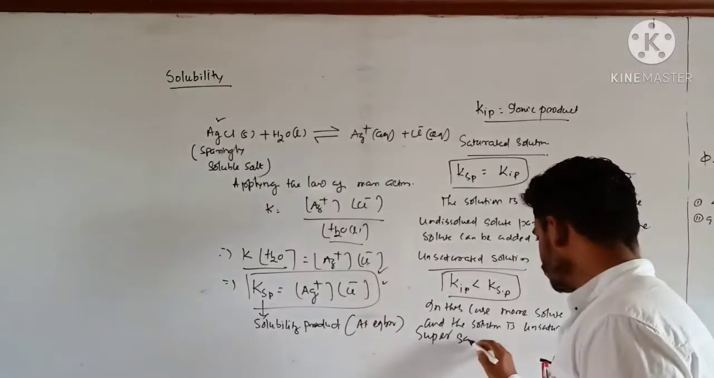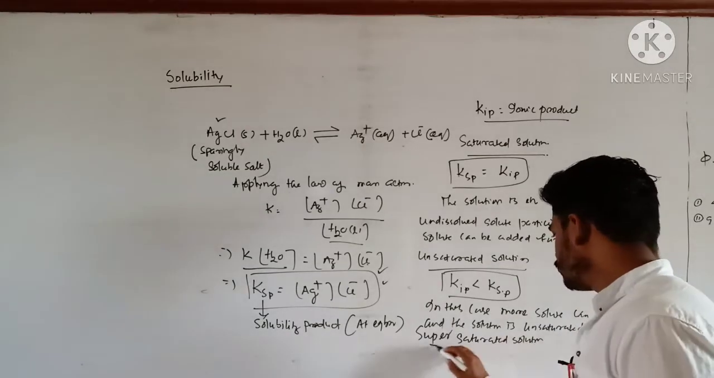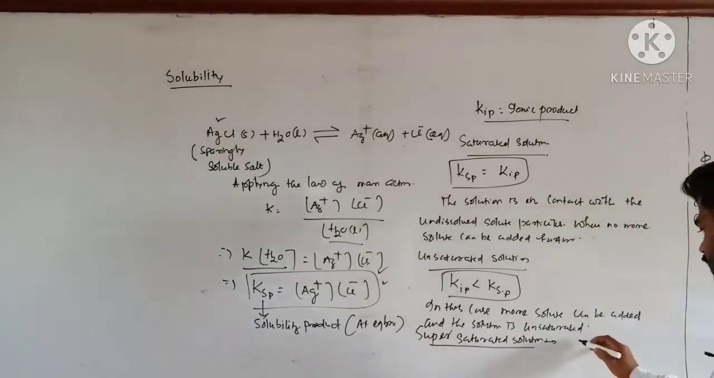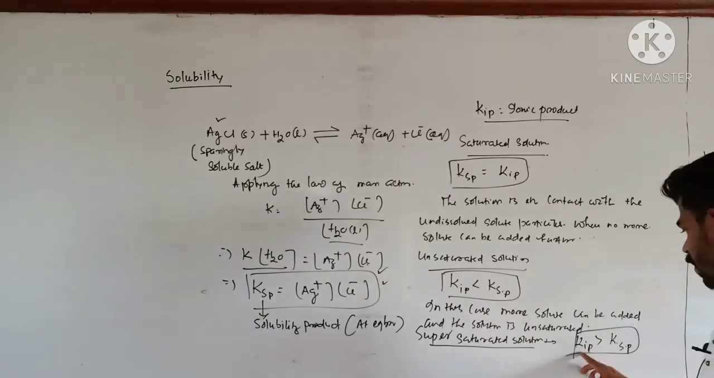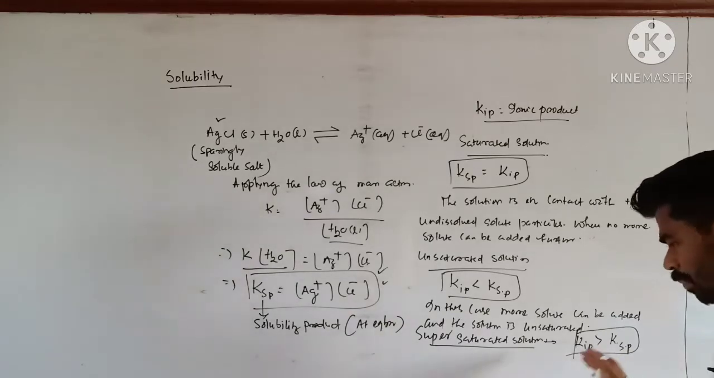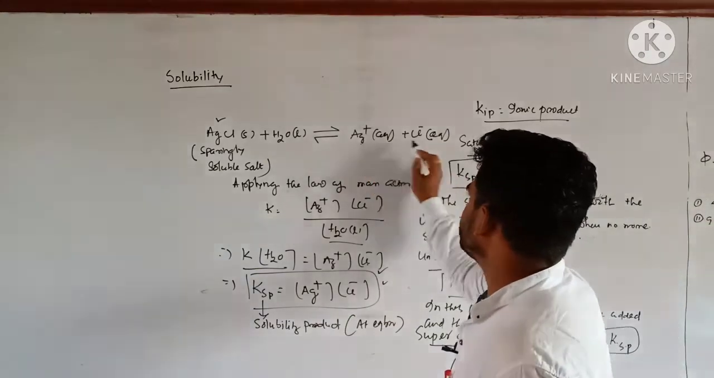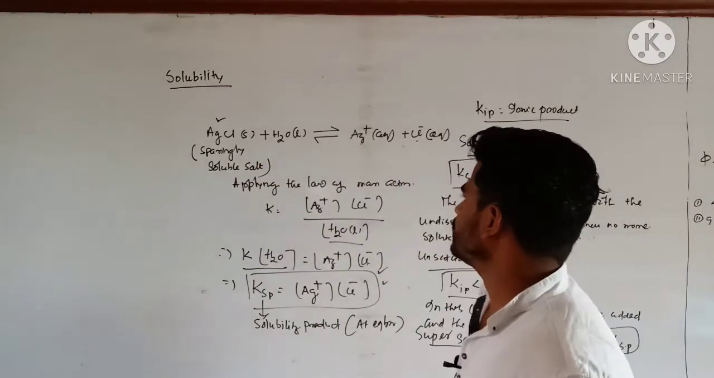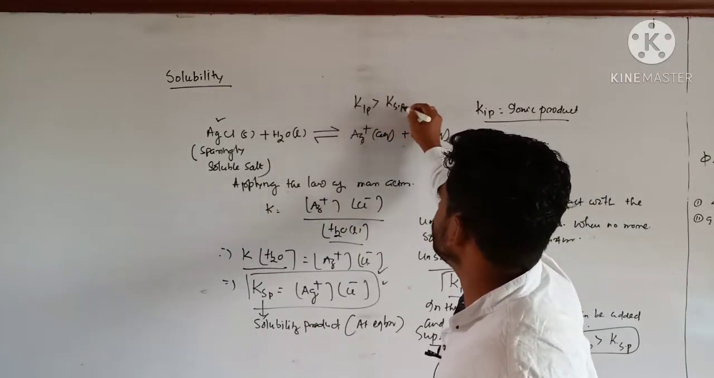Supersaturated solution. So supersaturated solution means K ionic product is greater than K solubility product. So here you can see more amount of solute has already been dissolved. So here the precipitation takes place. Precipitation takes place means, suppose here Ag plus and Cl minus again combine to form AgCl, because here you have already got K ionic product greater than K solubility product.